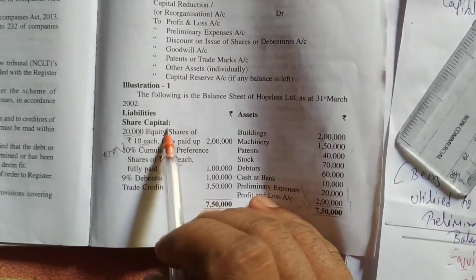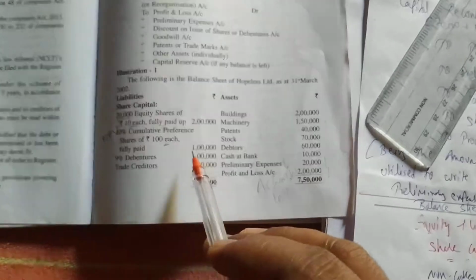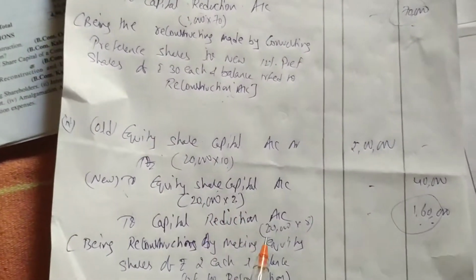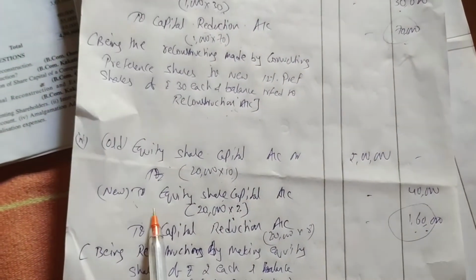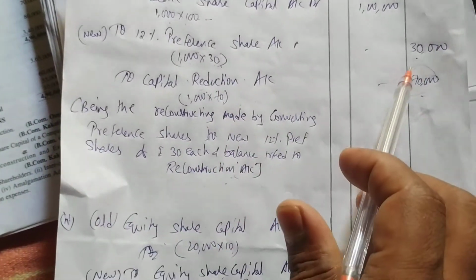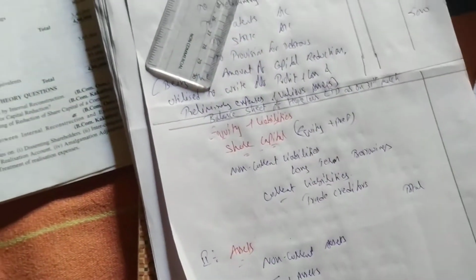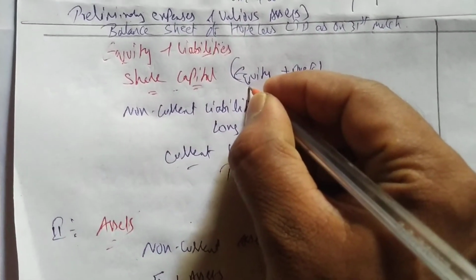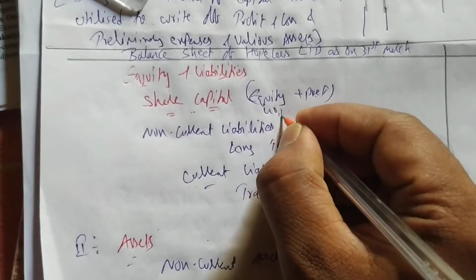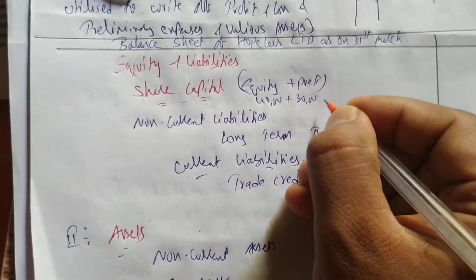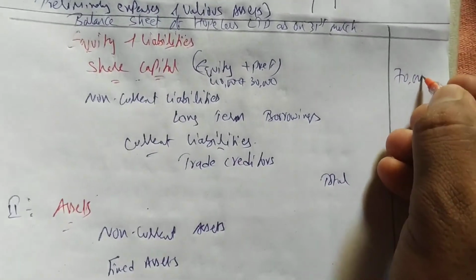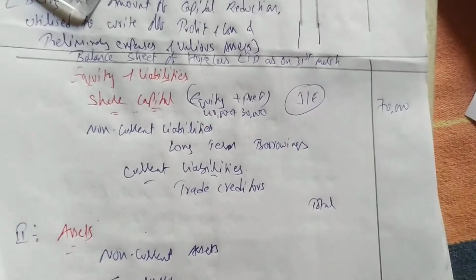So what we are having in the balance sheet? Equity and preference. We should not see the value from the balance sheet, we have to see the value from our entries. So the new balance sheet is how much? Preference is 30 and equity is how much? 40. From the entries you have to see the new. Entries 30,000 and 40,000. So we'll write in front of equity, 40,000 plus 30,000. So this equity is 70,000. See the journal entries. Don't see the balance sheet.